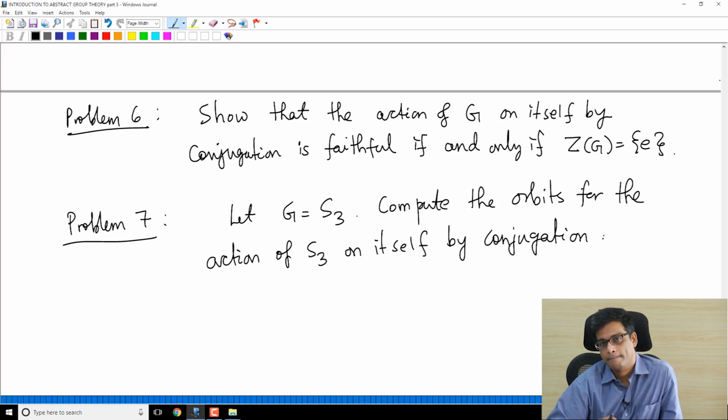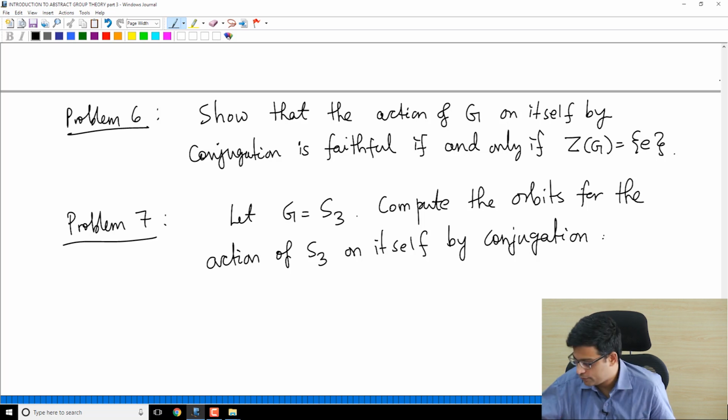Remember, for the action of S3 on itself by left multiplication, there is only one orbit. So that's not interesting, and stabilizers are all trivial.